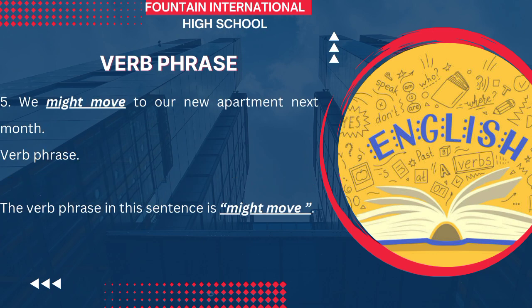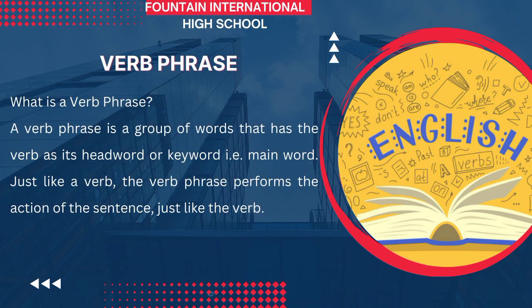Those are the verb phrases in the examples that have been given, and they perform the action of the sentence just like the verb.